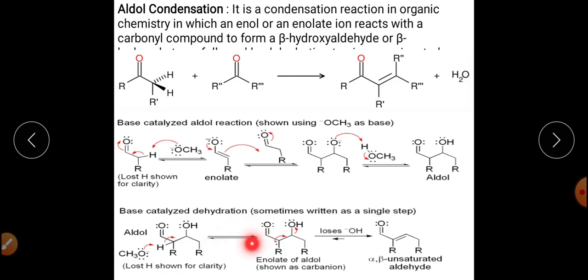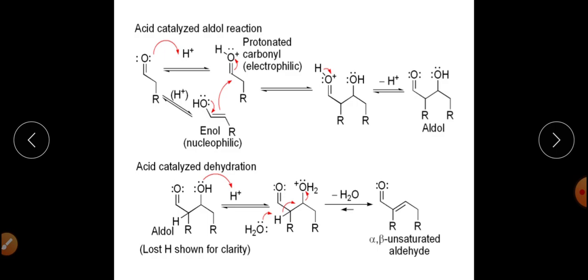So here the dehydration step is very important because this step is different in comparison to the step followed in case of acid catalysis. So here we have the E1CB mechanism, right? The water molecule finally will be eliminated from the aldol, and this aldol will now get converted into alpha beta unsaturated aldehyde or ketone. So this is the final product in case of base catalysis.